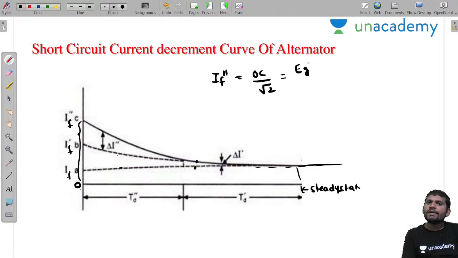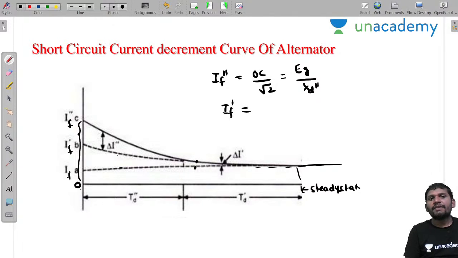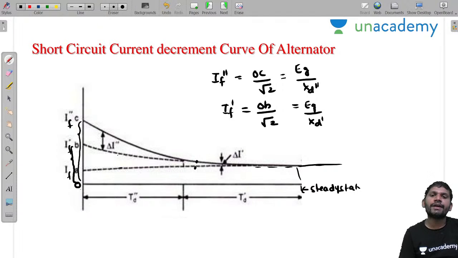EZ by XD double dash. Yes, sir. Now what is IF dash, sir? IF dash, from this one you directly calculate. This IF dash is equal to OB by root 2, sir. How can you write this one, sir? EZ by XD dash.